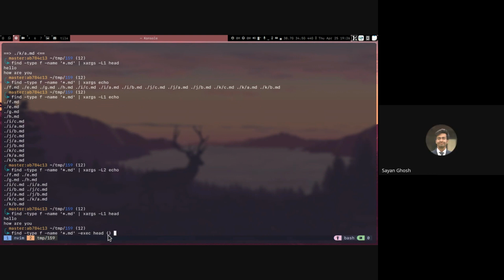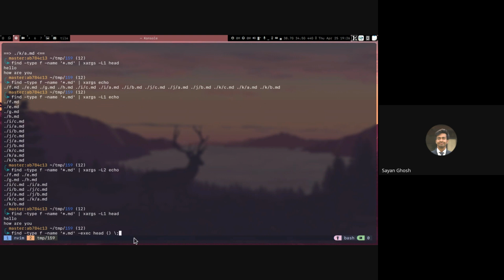So this will basically be replaced with the name of the file for each file. So this will always run this way with -L1. So we don't have to write -L1 here. That is a parameter of xargs. So in find, it will always run it once. So the command will be run with one file at a time. And then we can use backslash and semicolon to basically signify to find that my command has ended.